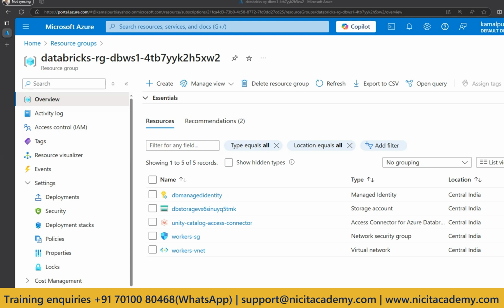One more question: after completing this course, is there any assistance for completing the certification? We will provide all the materials, but for certification, Kamal can explain. Certification is easy to obtain.